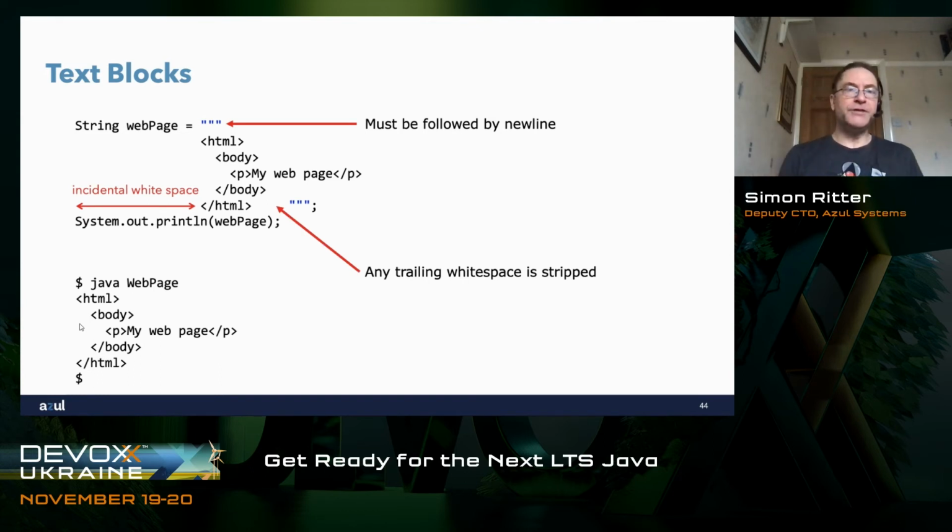Now, if you read the JEP that describes how text blocks work, the reasoning for this is that if you had a line that only had white space on it, they actually want to be able to strip out all the white space and sort of compress down the way things work. But it's a little bit difficult, you see, because you look at that and you go, well, what if I do want white space after my HTML tag? How do I get that? We'll come back to that in a moment.